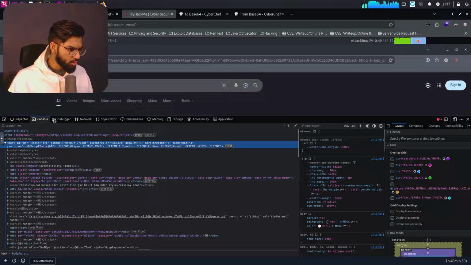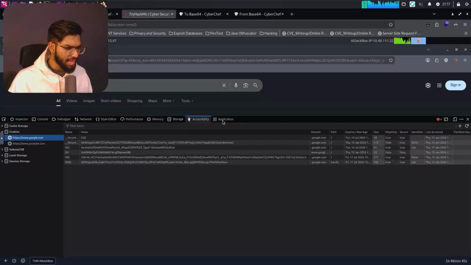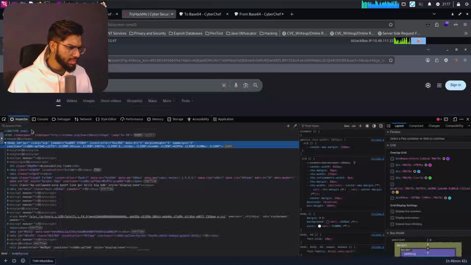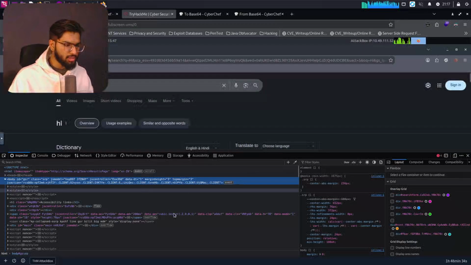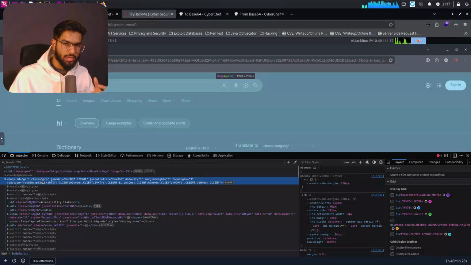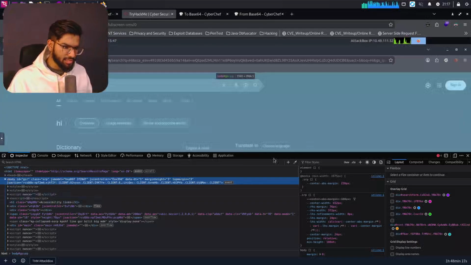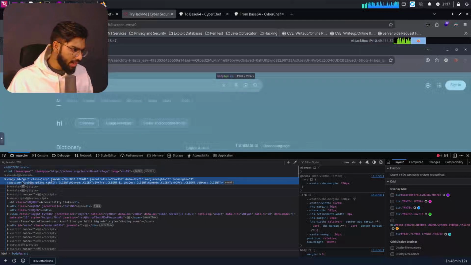We can see the console here. We can even see the memory of it. We can look at the storage, accessibility, application. Inspector talks about how the web page is built. Now, the developers watching this channel can maybe understand this better, because if you are developing any web application and want to do some small modifications, you can see what changes we can do. Personally, when I develop a web application, I edit from here itself and then go back to the source code and make those modifications. So this is the page that holds the source code of the UI that you're seeing. And we can perform a lot of tasks here.